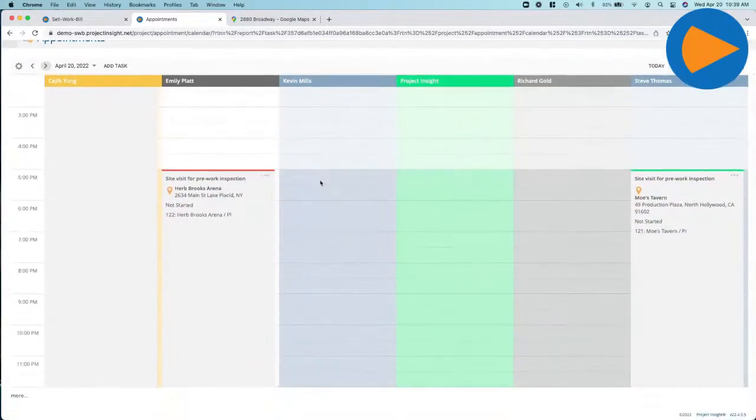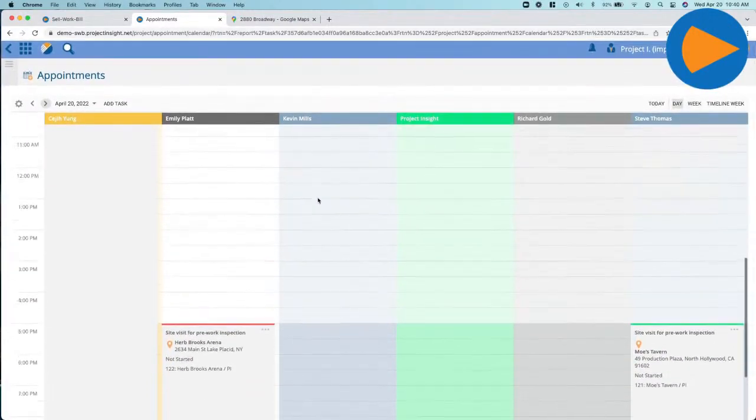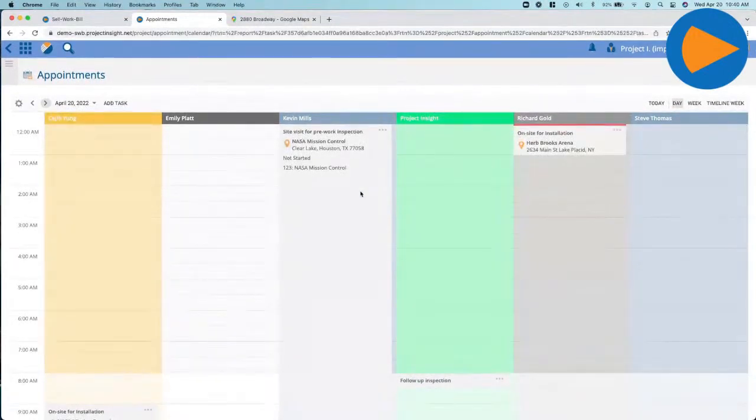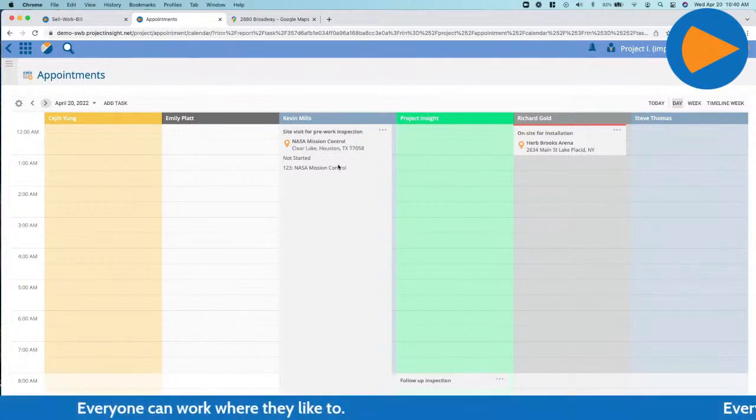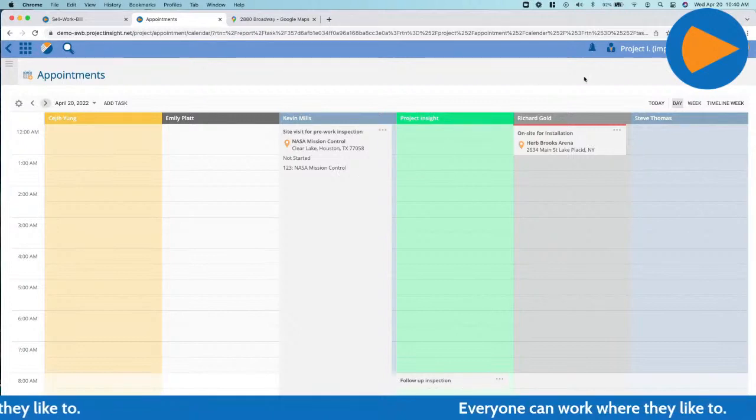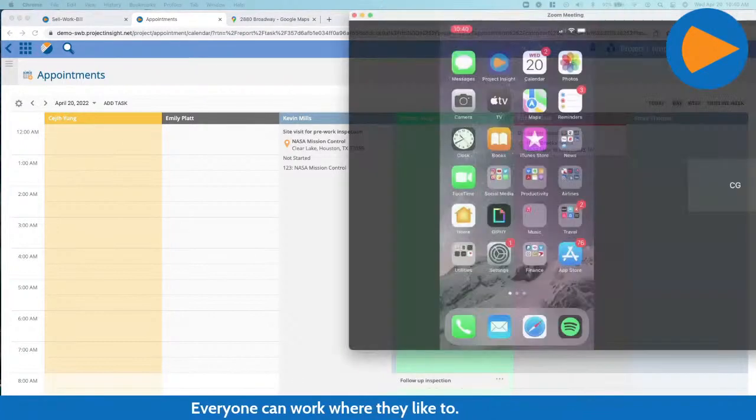So there are a lot of advantages, obviously, just from a visual nature, rather than doing this in multiple different locations or just on Outlook or a Gmail shared calendar. But the big thing is that right from here, you can jump right into your project plan to keep that workflow as seamless as possible. So let's see what this looks like from the technician aspect. Let me just pull this over here.